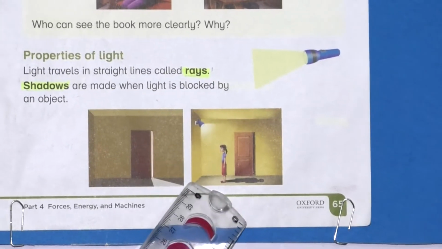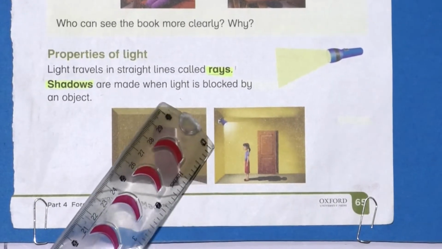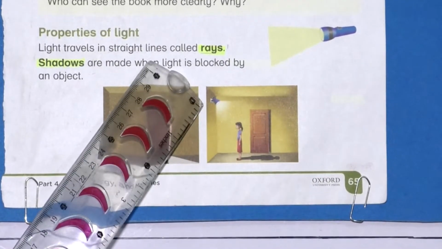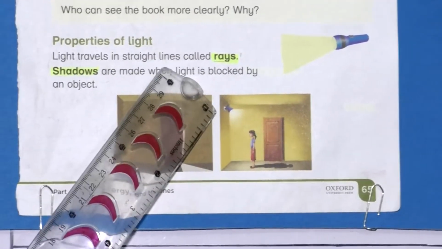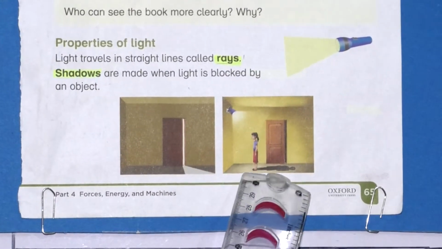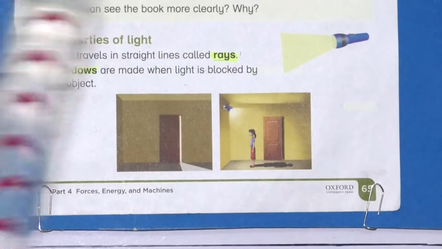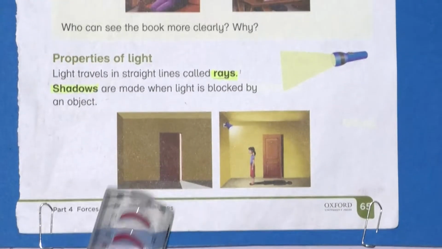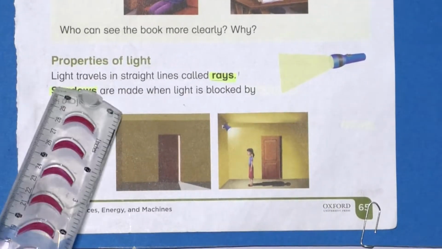So let's have a look at a picture. As you can see, light always travels in a straight line, and if you are standing in front of the light, your shadow will be beside you. You can see the shadow in the picture. Now have a look at the next experiment for shadow.